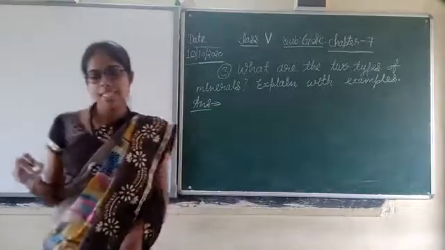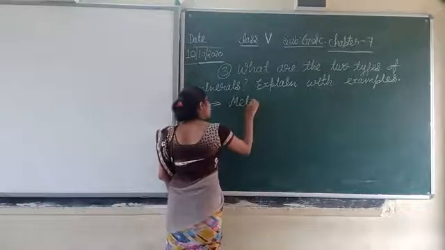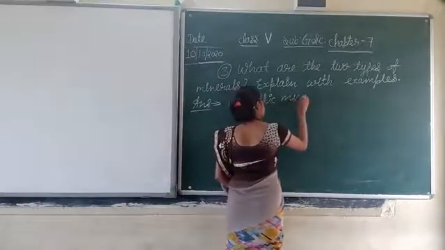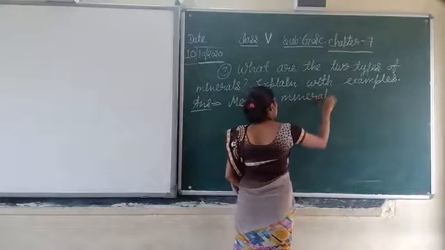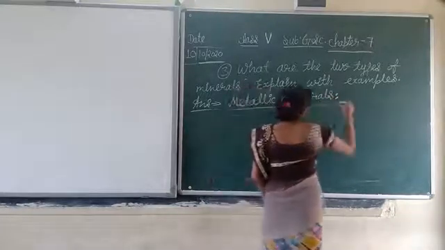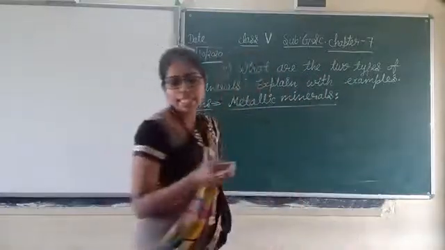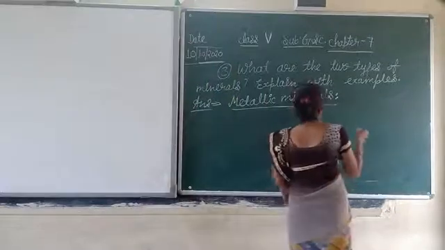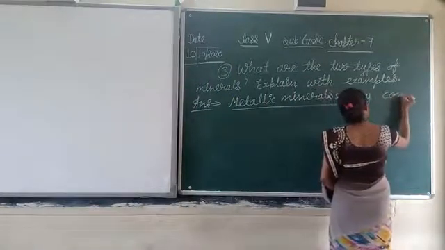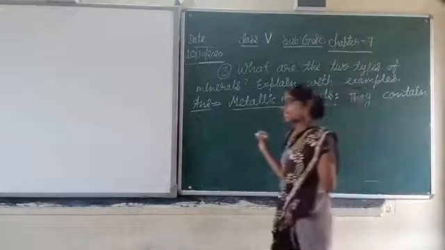Metallic minerals. Metallic minerals are the minerals which contain metals.